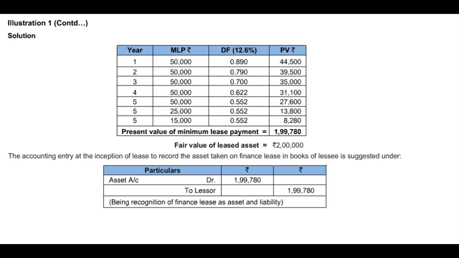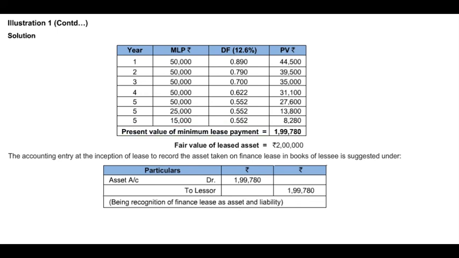Now, after considering the lease payment, we are also required to consider the minimum lease rental payment at the end of the contract period. We have seen that there are two types of payment, one is guaranteed and one is unguaranteed. So we'll consider both of them, considering the discounting factor at the fifth year. So 25,000 into 0.552 will give us 13,800, and lastly 15,000 into 0.552 is 8,280. So we'll consider the total of all the present values, that will give us 1,99,780 rupees. Now this value indicates the present value of all the minimum lease payments.